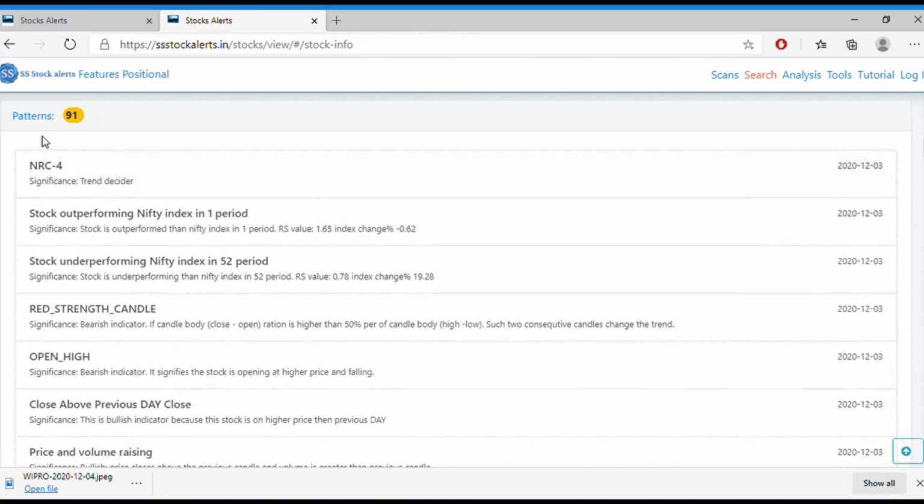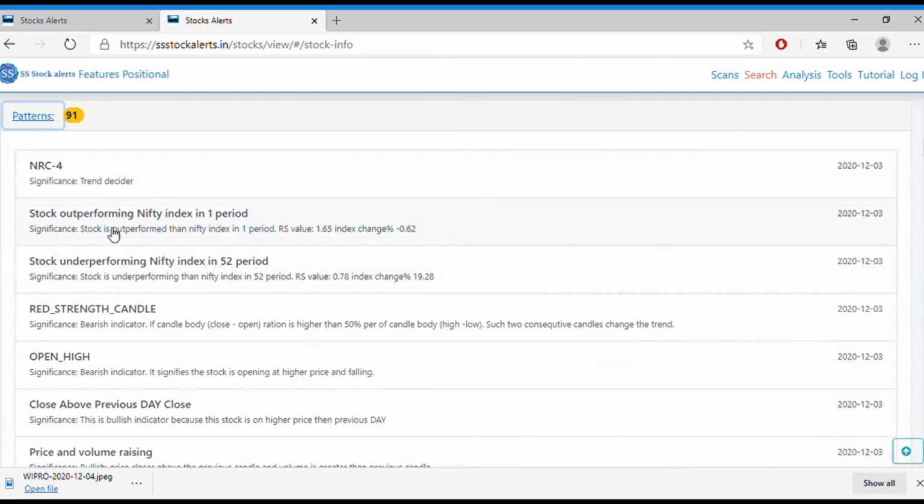And the next important thing is you can find all the patterns formed by this stock in one place. No need to go to the scans page and look at each scan to see whether the stock came under that scan or not. So just come here, you can see there are 91 patterns formed by this stock by yesterday. So what are those things? You can find everything here.